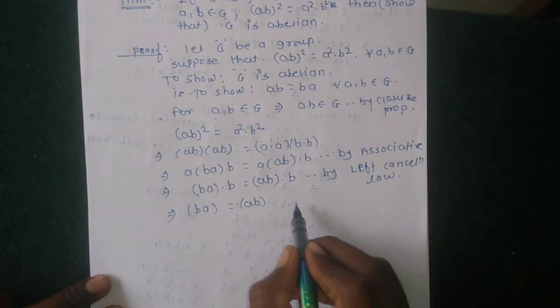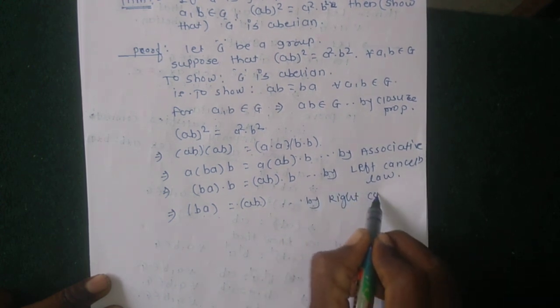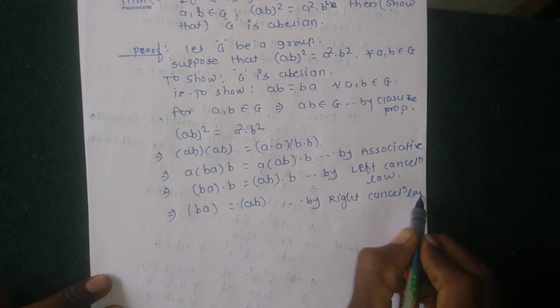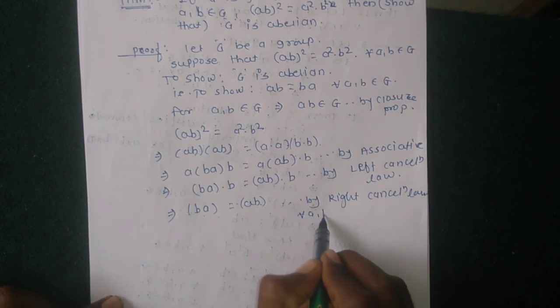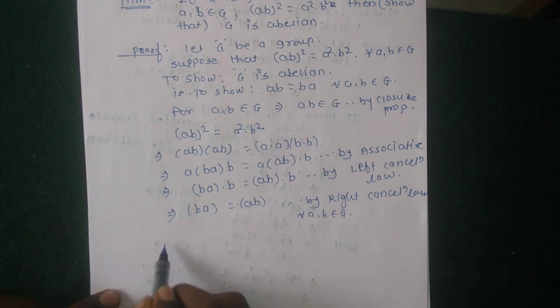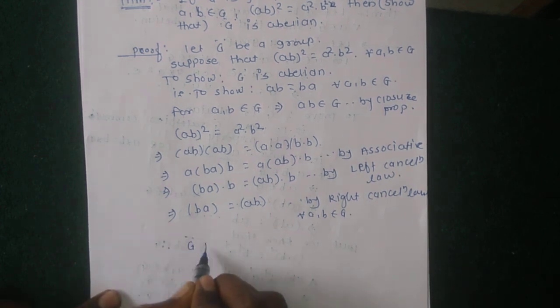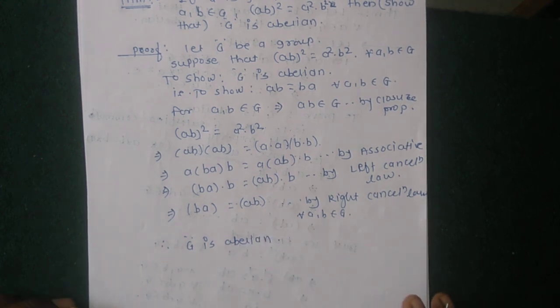Here b is cancelled by the right cancellation law, and therefore ba equal to ab, which implies that G is commutative for all a, b belonging to G. G satisfies the commutative property. Therefore G is abelian. This is a very simple proof.